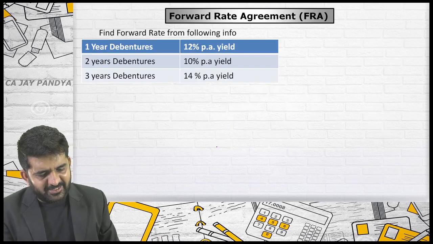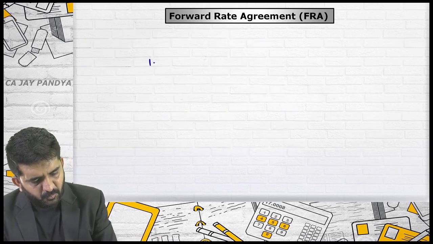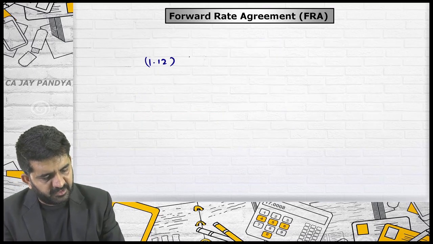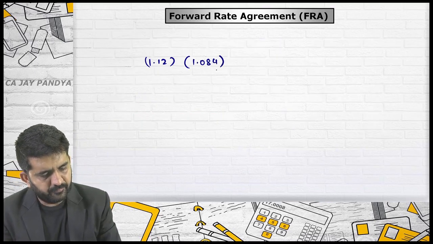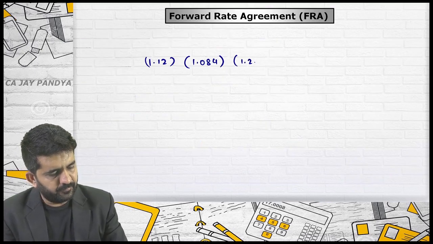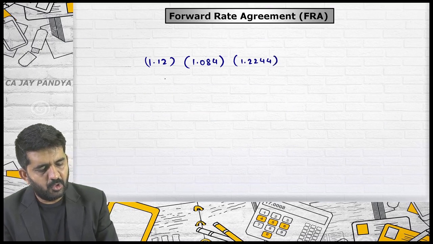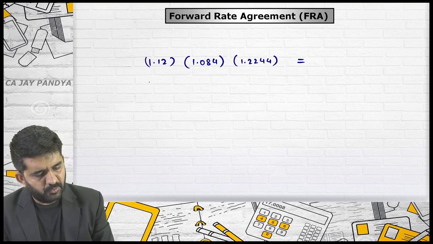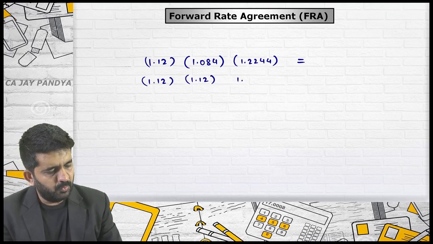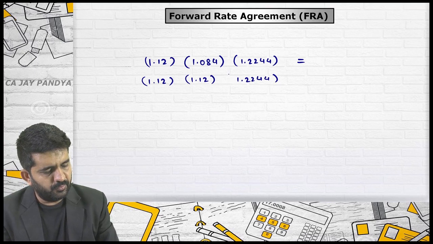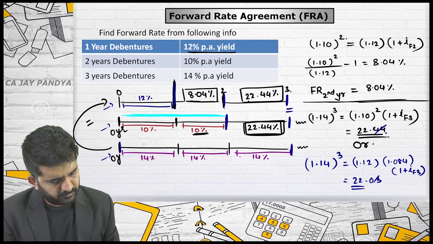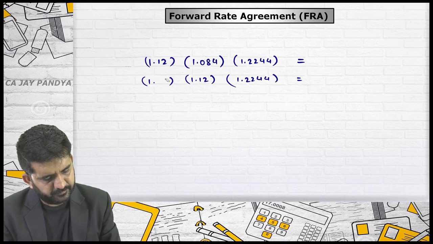In all the cases, this is 12%, 1.12, 1.084, 1.2244 will be equal to 1.12, 1.2244 will be equal to, sorry, this is 10%.